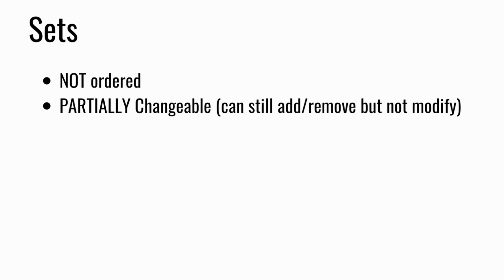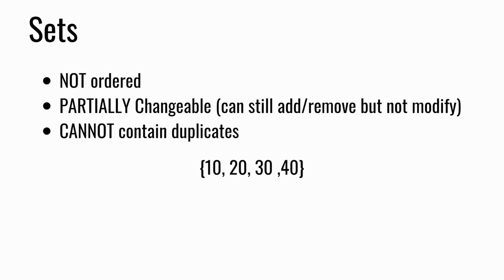So just remember, a list is square brackets, tuples is parentheses, and set is squiggly brackets. Another important thing about sets is that duplicates are not allowed, meaning we can't have the same value twice. Let's take an example of a set that looks like this. Right now we see it in the order of 10, 20, 30, and 40. But because a set is unordered, it could be 20, 30, 10, 40, for example. Sets always print out in a random order.